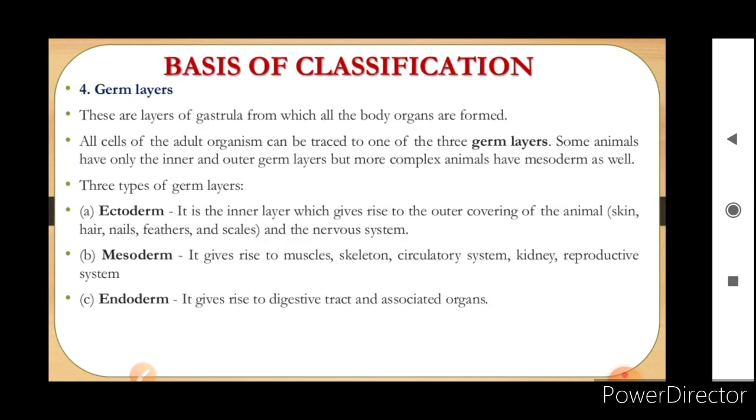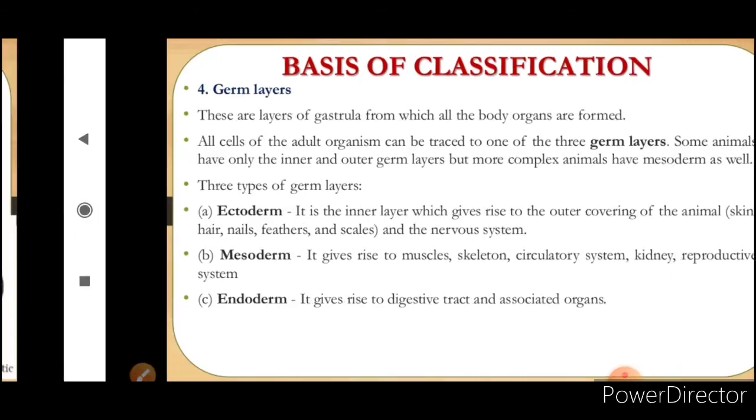Now the fourth is the presence of the germ layers. These are the layers of the gastrula from which all body organs are formed, and these are termed germ layers. Three types of germ layers are present: ectoderm, mesoderm and endoderm. Ectoderm gives rise to the outer covering of an animal. Mesoderm gives rise to muscles, skeleton, circulatory system, kidney, reproductive system, and endoderm gives rise to the digestive tract and associated organs. Ectoderm is the outermost covering, endoderm is the innermost covering, and mesoderm is the middle layer.